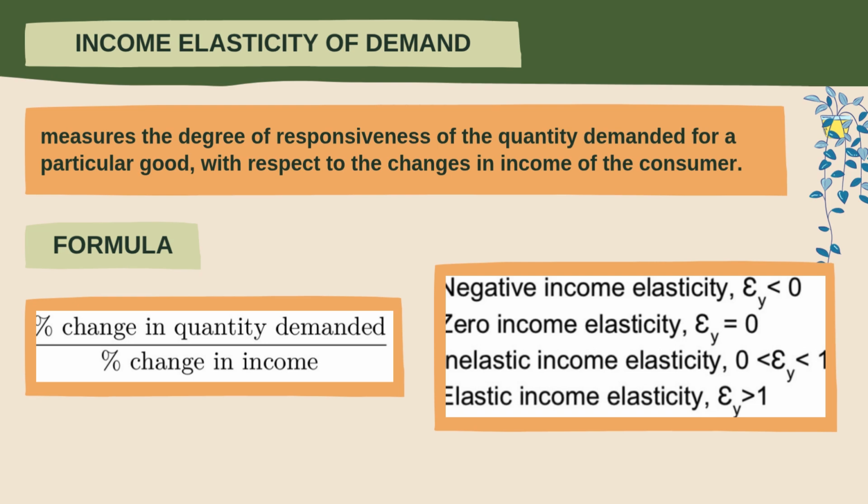If YED is negative, the good is an inferior good. This means people buy less of it as their income increases. If YED is 0, the good is income neutral. Income changes don't affect demand. If YED is between 0 and 1, the good is income inelastic. Demand rises with income but less than proportionally. And if YED is greater than 1, the good is income elastic, meaning demand increases more than proportionally as income rises.